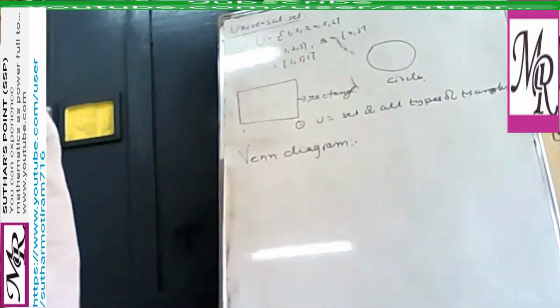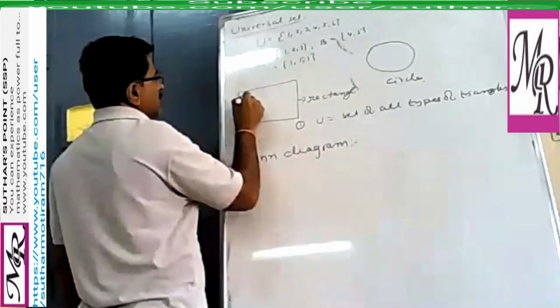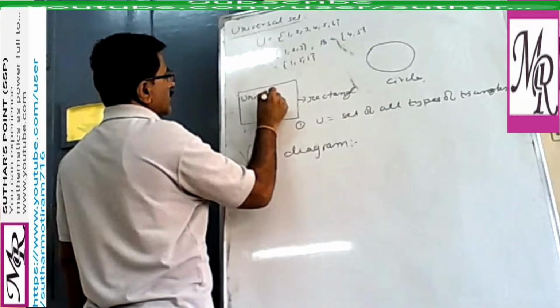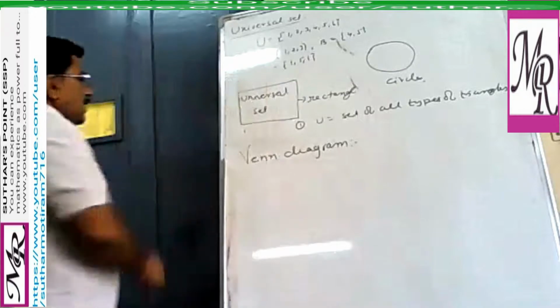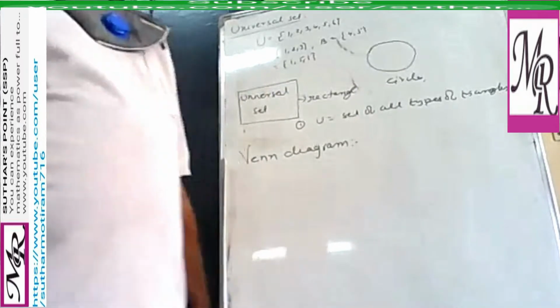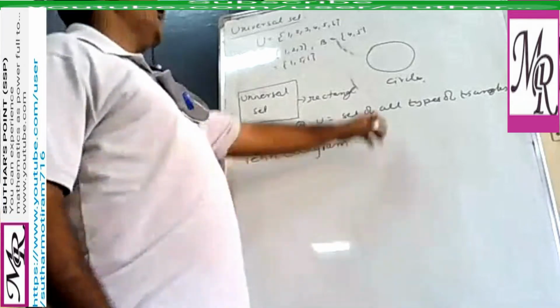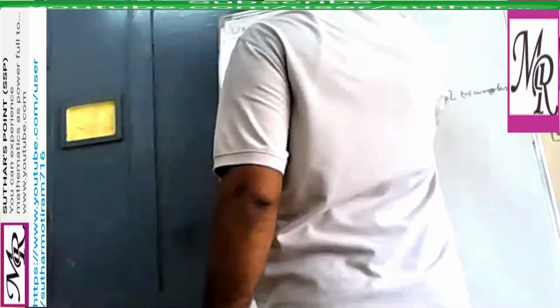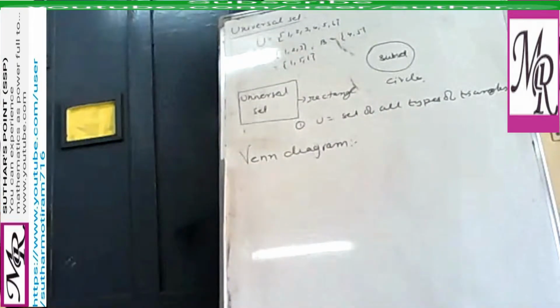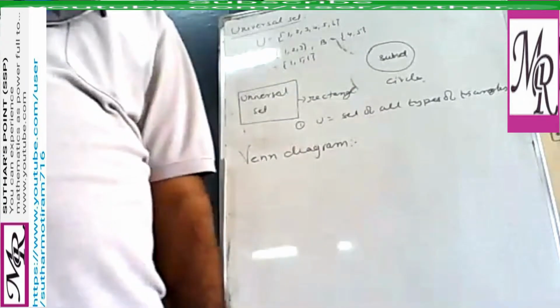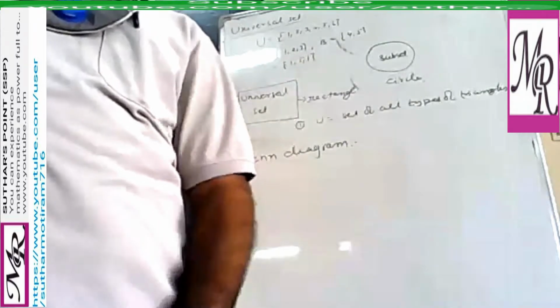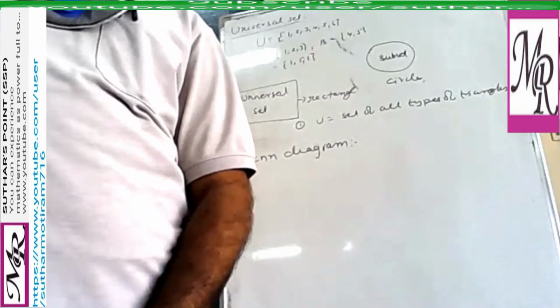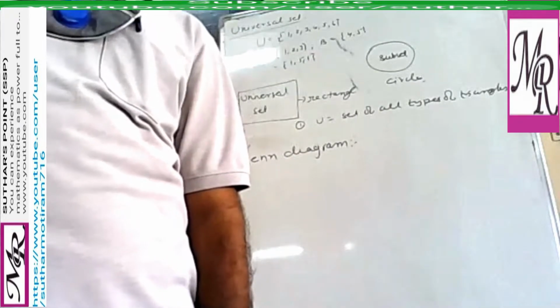Generally, the universal set is represented by a rectangle and its subsets are represented by circles. Clear?